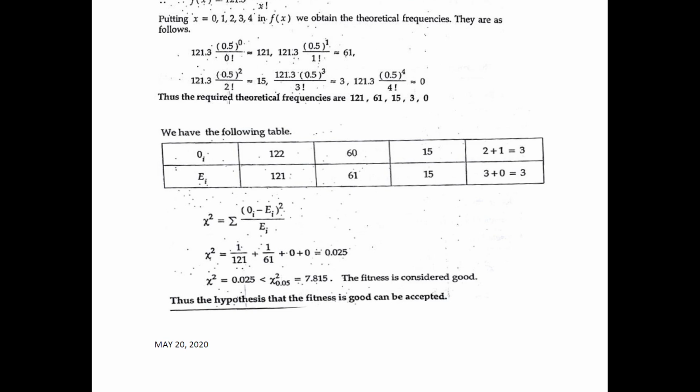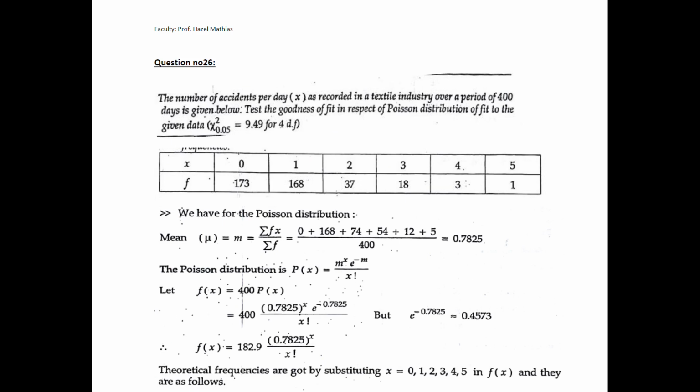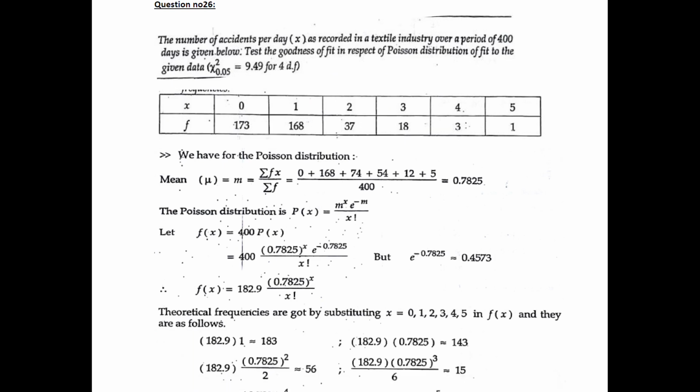Thus the hypothesis that the fit is good can be accepted, because the calculated value is less than the tabulated value. Let's discuss the next question. The number of accidents per day x as recorded in a textile industry over a period of 400 days is given below. Test the goodness of fit in respect of the Poisson distribution fitted to the given data. Chi-square at 0.05 is 9.49 for 4 degrees of freedom.